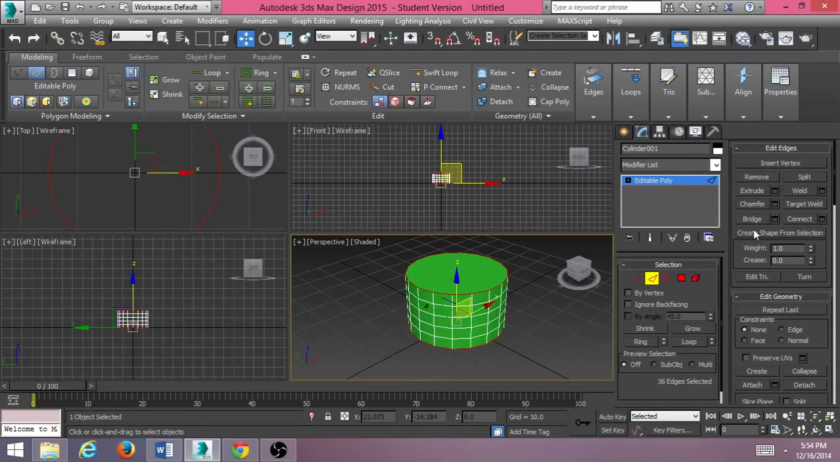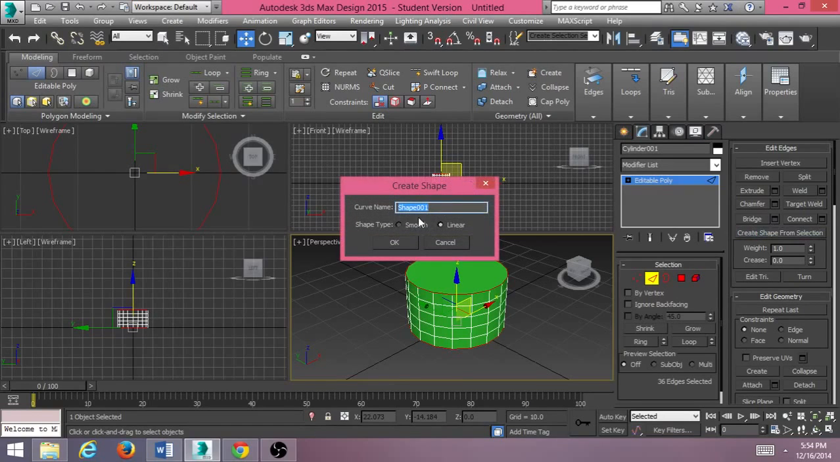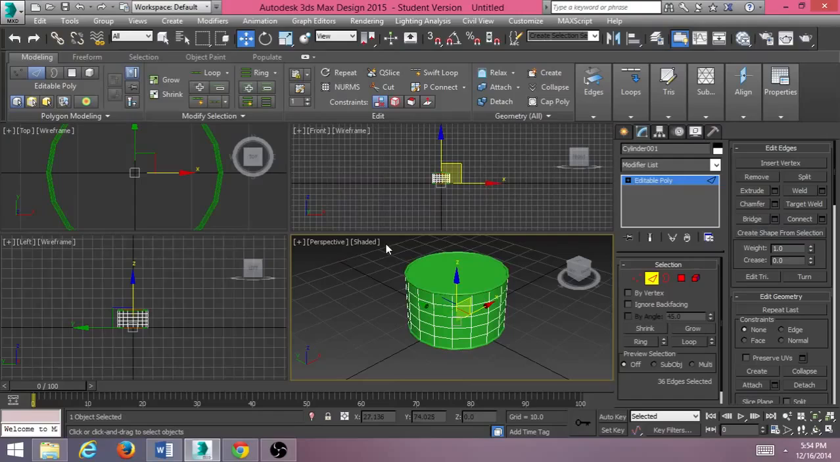At this point I'm going to click create shape from selection. It's going to be a linear shape, and shape 1 for the name is fine, so we'll select OK. Now that actually created this shape here, just this top and bottom section. I'll just show you real fast.